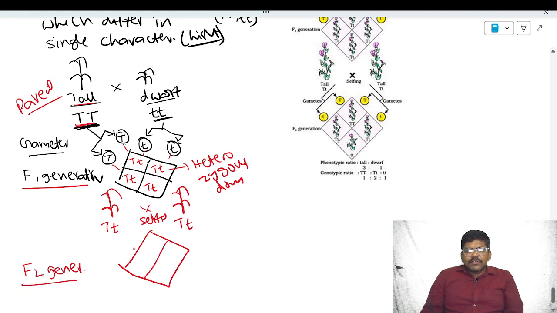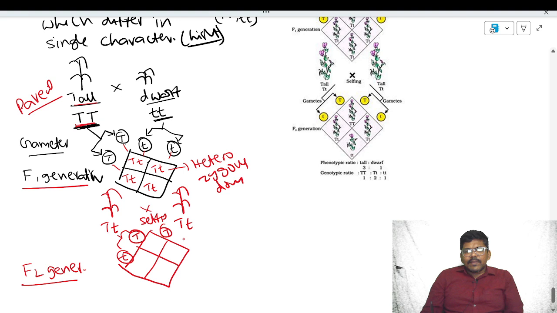The gametes produced by the F1 plants are of two types: 50% contain the dominant allele and 50% contain the recessive allele.